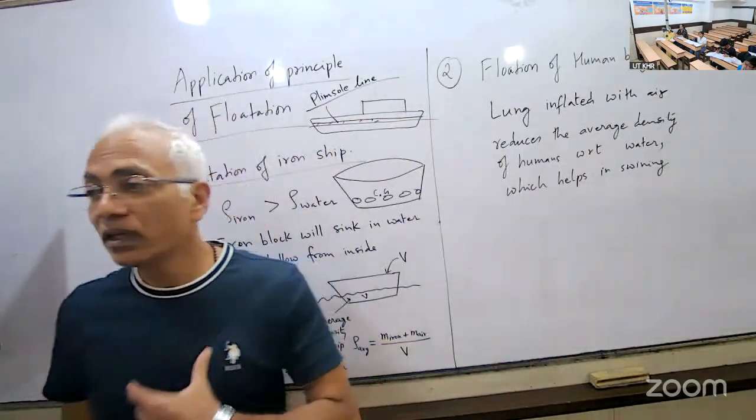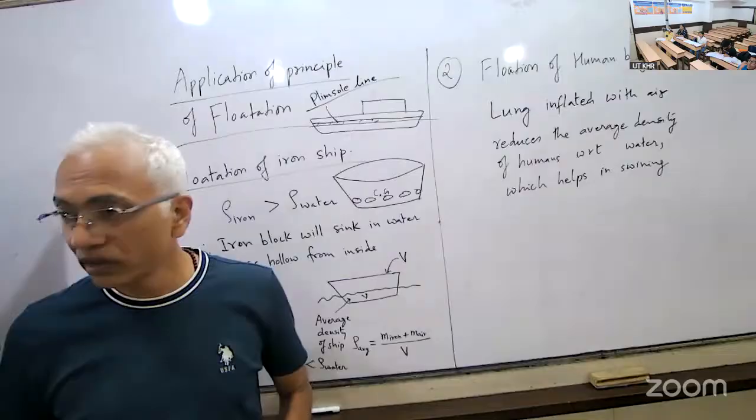So when we inflate our lungs with air, then our average density reduces.